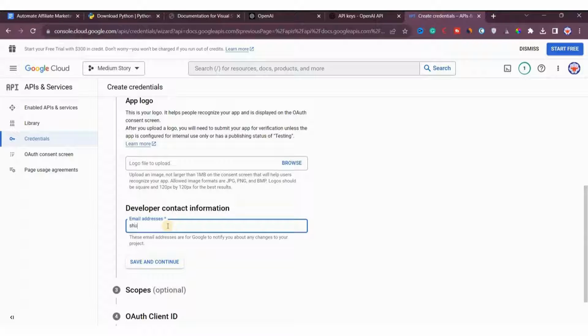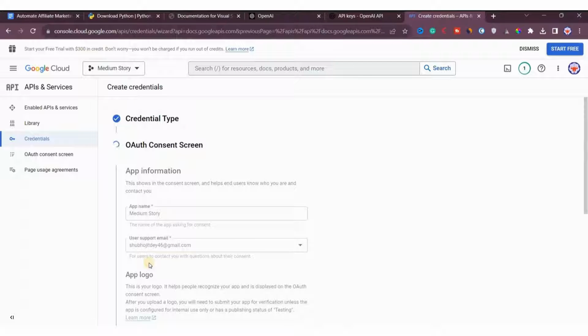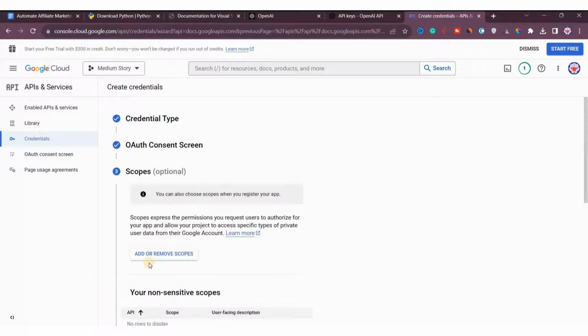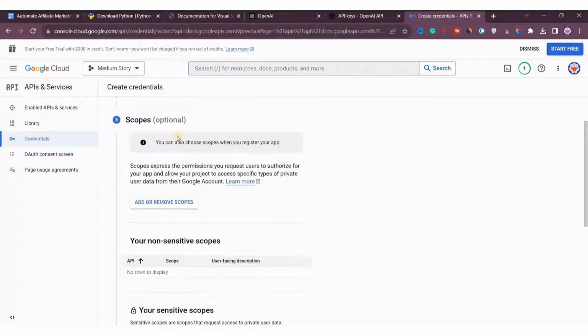You can simply enter your email address here, at gmail.com. Then click on save and continue, and our authentication is done. Then we need to add scopes, so we'll add scopes here.